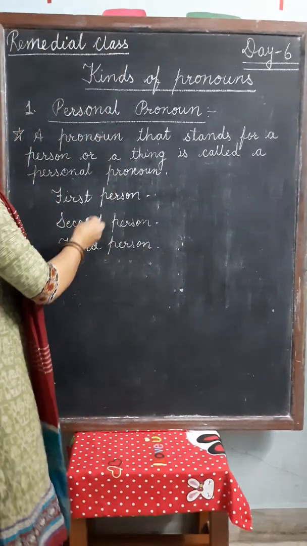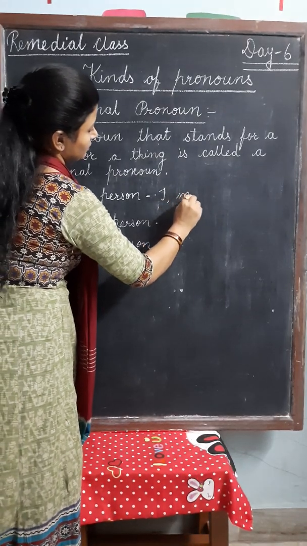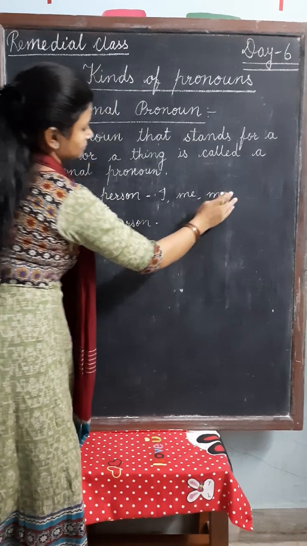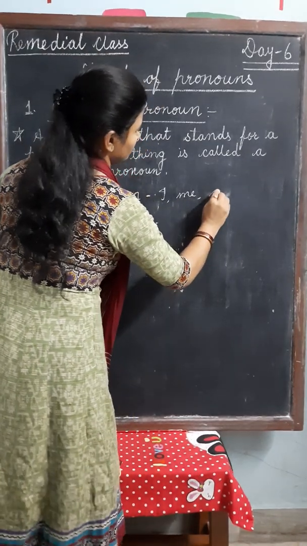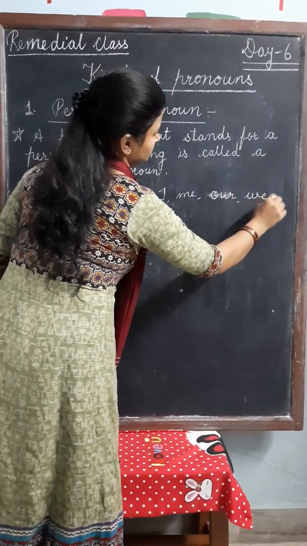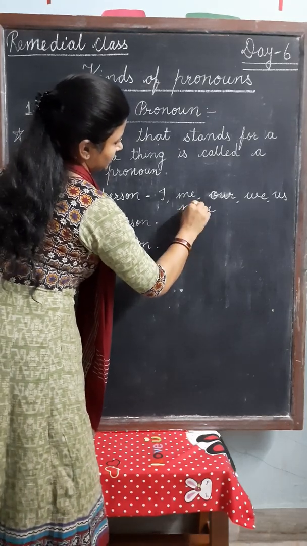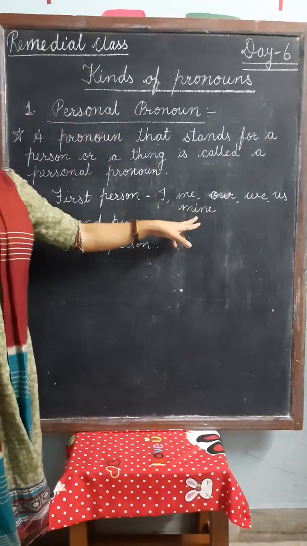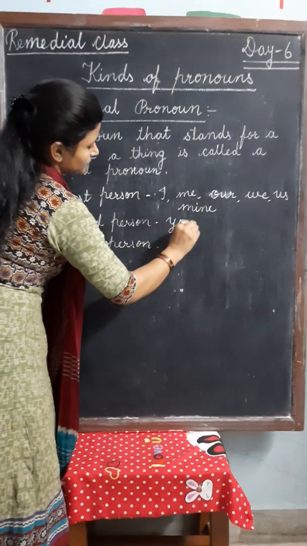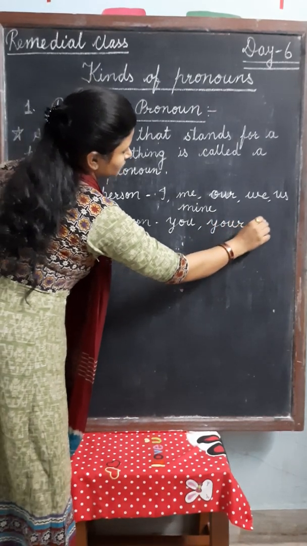So here first person words: I, me, our, we, us, mine. These are first person words. Second person: you, your, yours sometime.